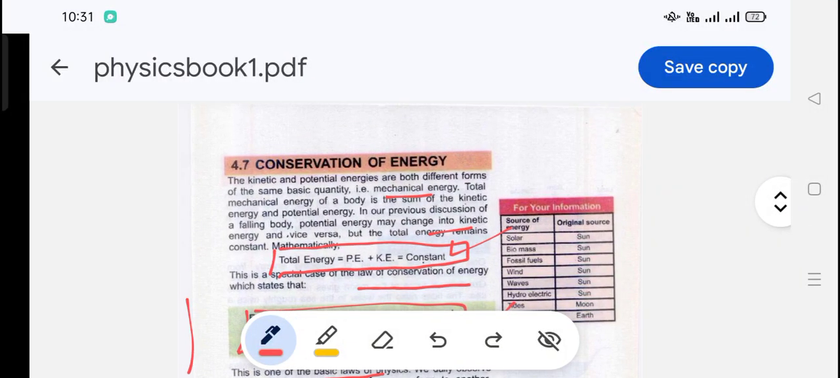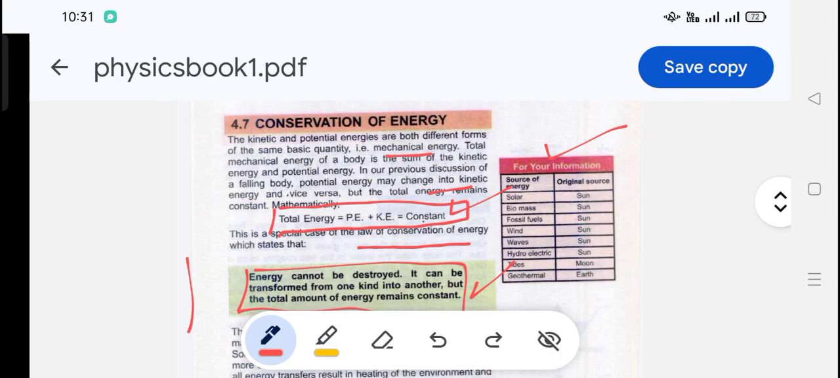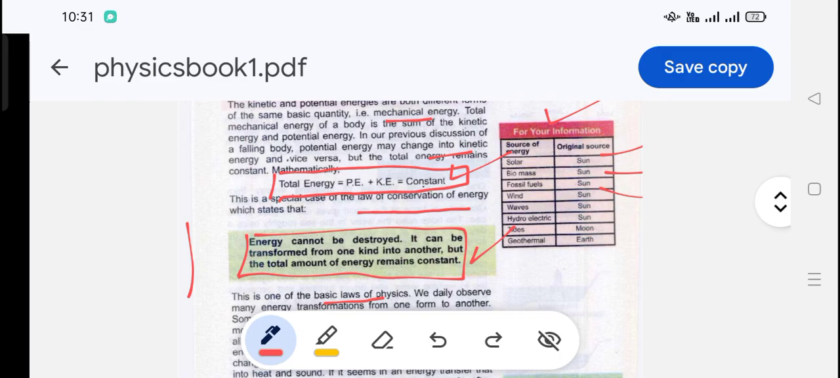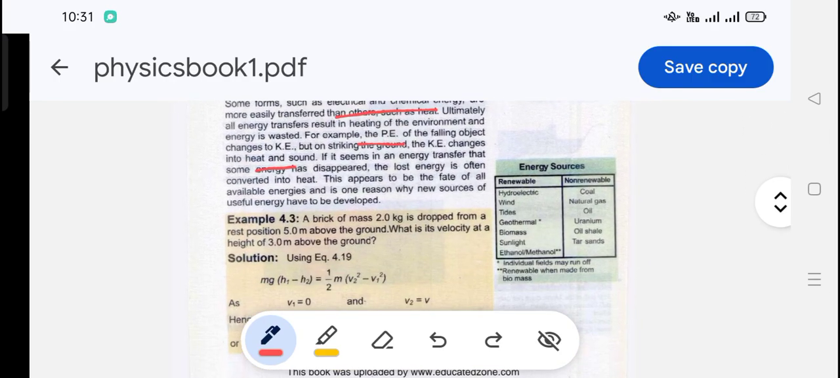So we will see some sources of energy. Solar has an original source of energy, the sun. Biomass energy has its original source in the sun. Fossil fuels also come from the sun. Wind energy is also due to the sun. Waves' original source of energy is the sun. Hydroelectric power is also the sun. Geothermal and tides are different, from the earth and moon respectively.